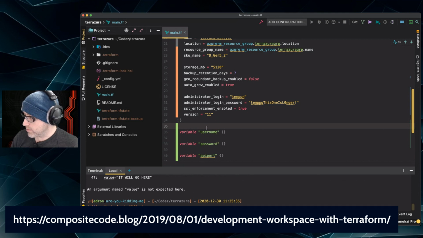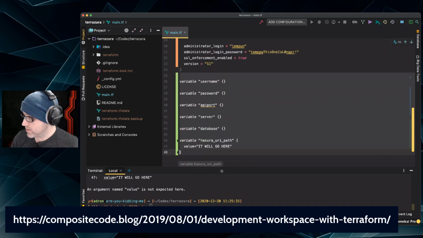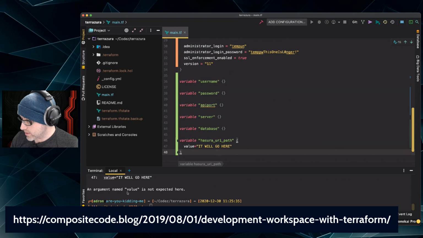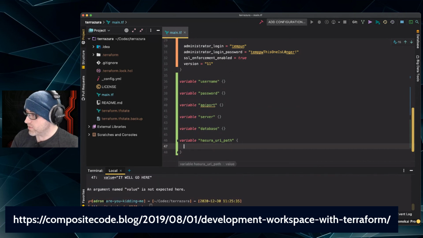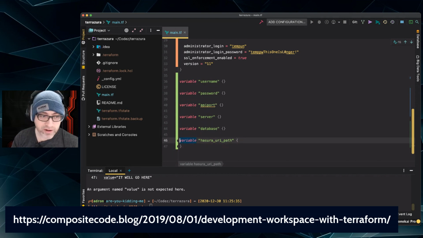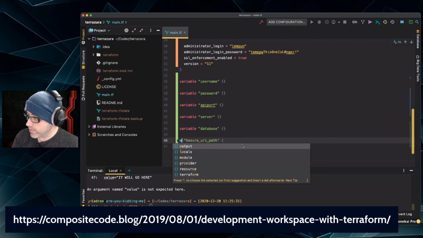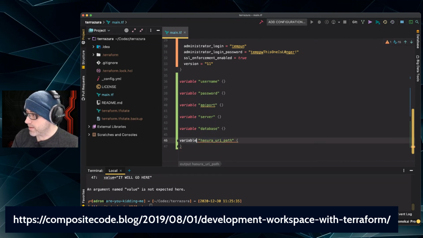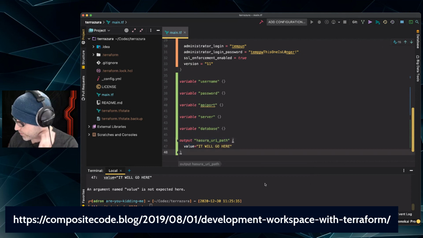Oh, wait, remove these. What does it say? Value is not expected here. Oh, right. So let's just do this. And this is actually supposed to be an output variable. Not variable, but output. Put value back and then put output. Now it's an output variable. So that's what I wanted that to be.